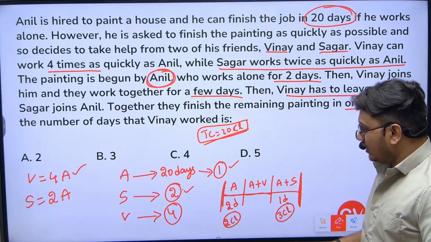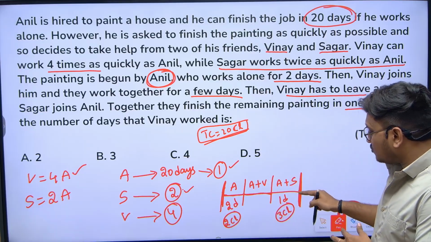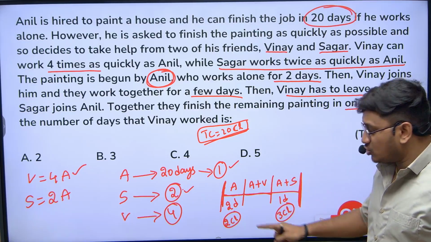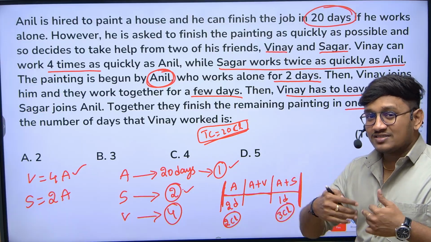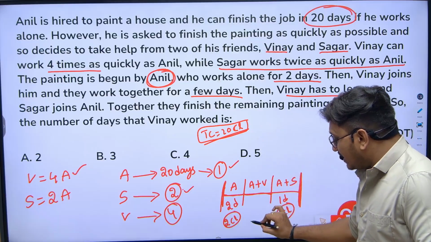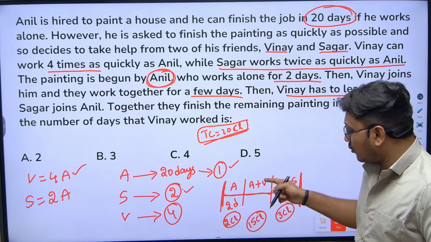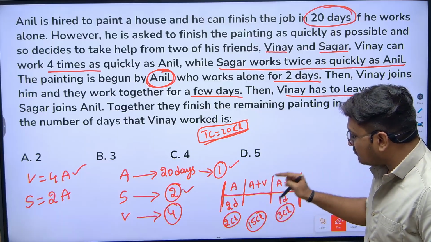So out of 20, in the first 2 days Anil ate 2 chocolates, and in the last 1 day Anil and Sagar ate 3 chocolates. Total how many chocolates completed? 5 chocolates completed. How many chocolates are left out of 20? Can I say that 15 chocolates are left? These chocolates should be completed by Anil as well as Vinay.